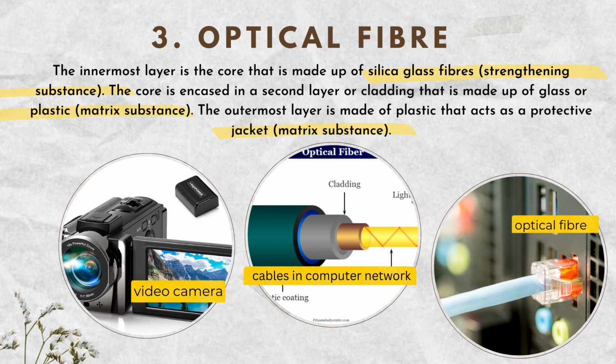Number three is optical fiber. So the innermost layer is the core that is made up of silica glass fibers, which is the strengthening substance. The core is encased in the second layer or cladding that is made up of glass or plastic matrix substance. The outermost layer is made up of plastic that acts as a protective jacket, which is matrix substance. So for example, we have a video camera, cables in computer network, and optical fiber.